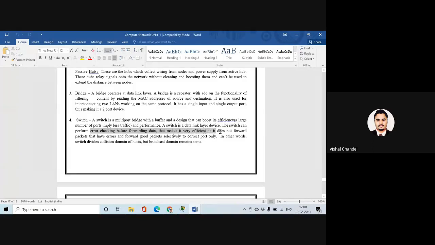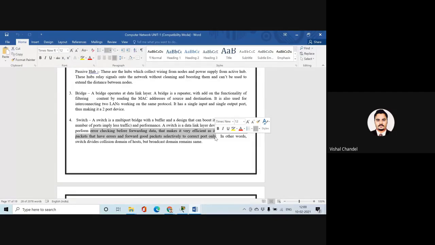It makes packet error detection efficient, and it also provides better performance on a local area network rather than a wide area network.